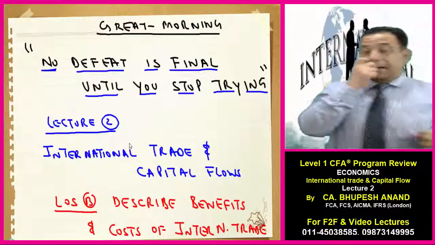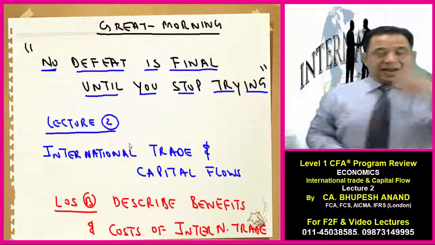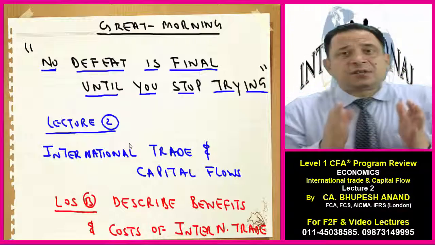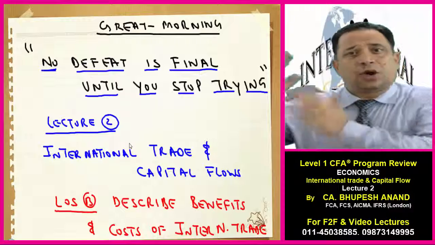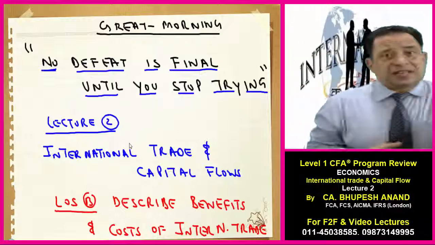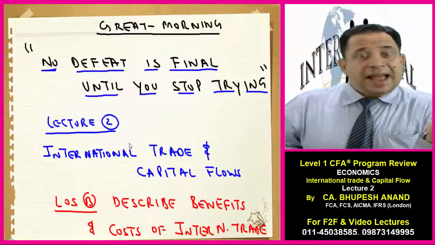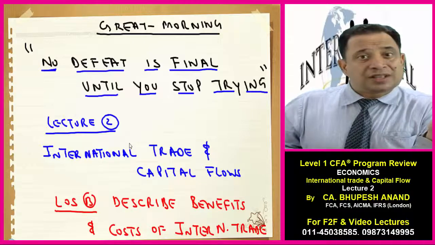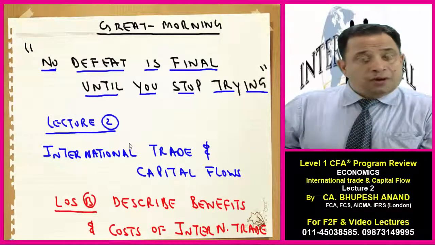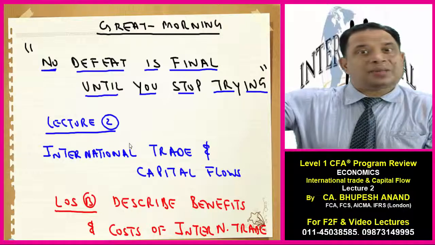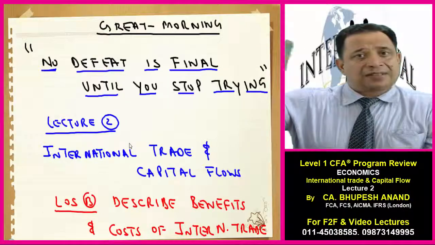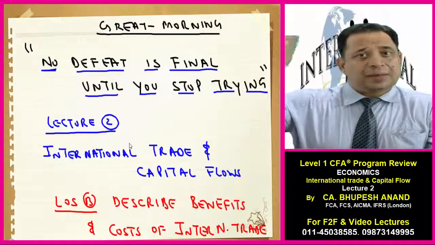So my dear friends, we have discussed in the last lecture, that is in lecture number 1, what is the difference between gross domestic product and gross national product. What are the things which we include in GDP, and we are basically towards domestic barriers in the national boundaries, and in GNP what are the basic logic behind that. So we have discussed two points, GDP and GNP.